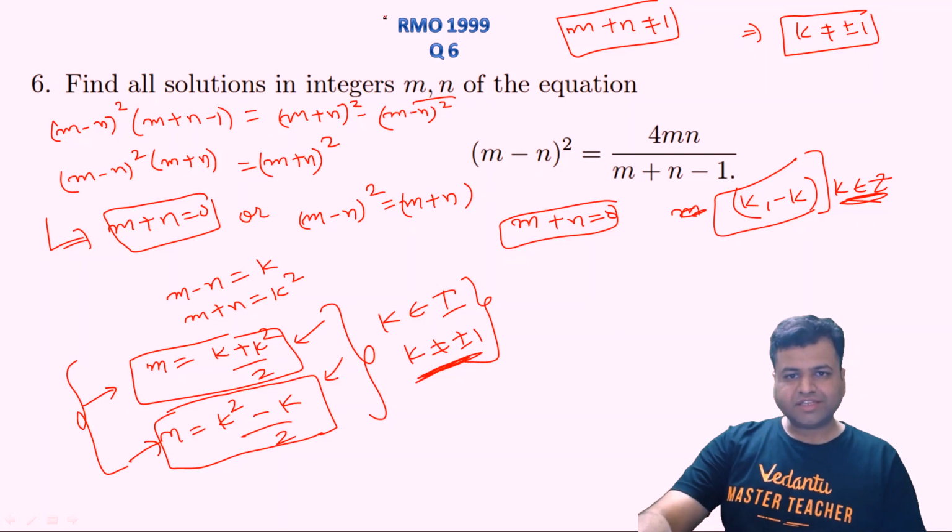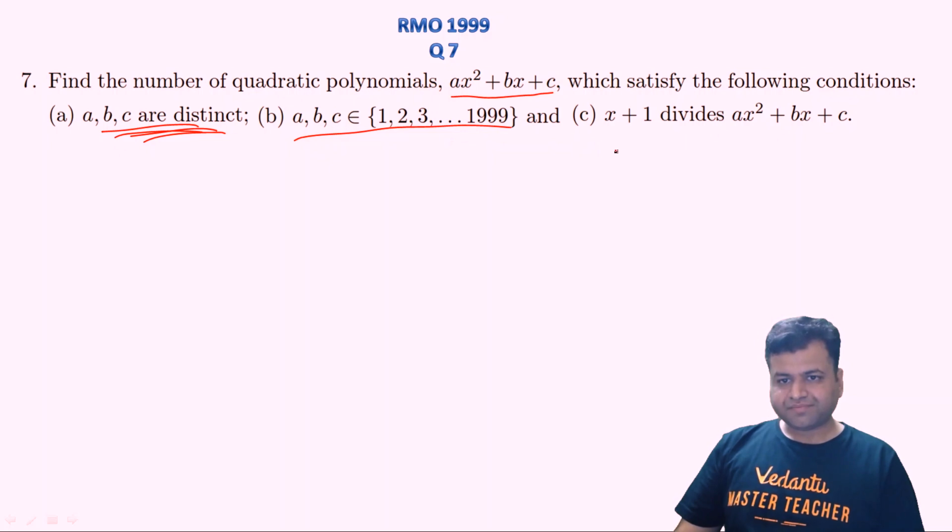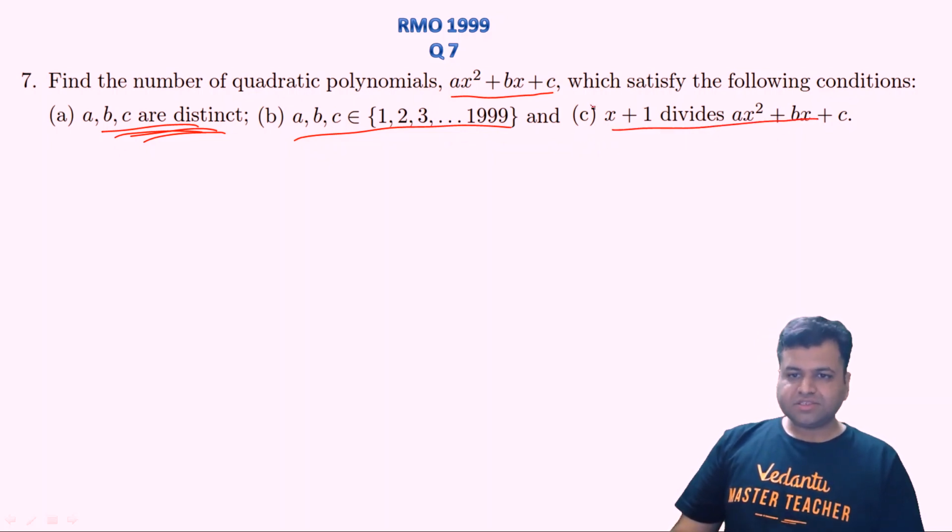So let's move to the next question, question number 7 of year 1999, right? So this question says find the number of quadratic polynomials ax square plus bx plus c, all right, which satisfy the following conditions. a, b, c should be distinct, right? a, b, c should belong to the set of first 1999 natural numbers, right? And x plus 1 divides this, right?